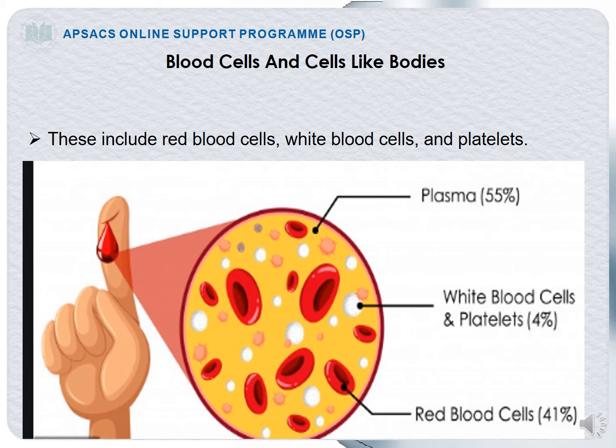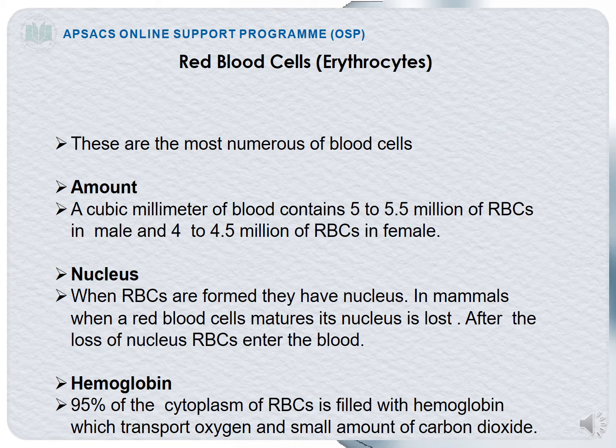Now look at the blood cells and cell-like bodies. Blood cells means the cells that are present inside the blood. The blood cells means the red blood cells, the white blood cells, and the platelets. Here you can see a single drop of blood which consists of the blood plasma, white blood cells about 4%, and the red blood cells, right? So first we will be discussing the red blood cells.